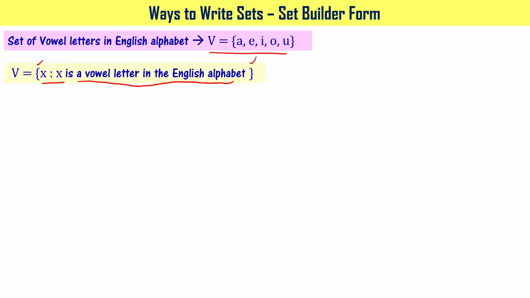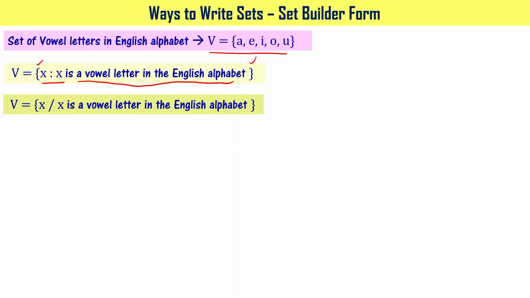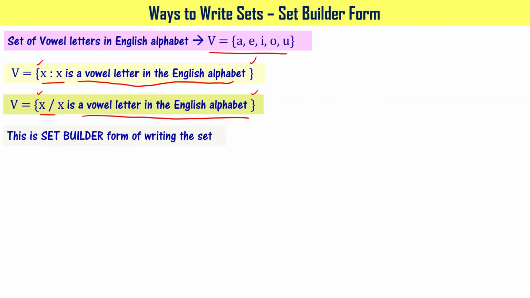Otherwise, you write it as {x | x is a vowel letter in the English alphabet}. You put that in between curly brackets. So this is the notation for set builder form. If you want to write any given set in set builder form, you open the curly bracket and say x colon x is something and close the curly bracket.